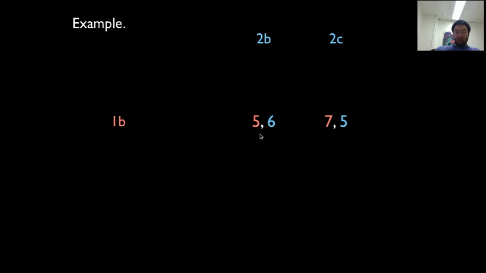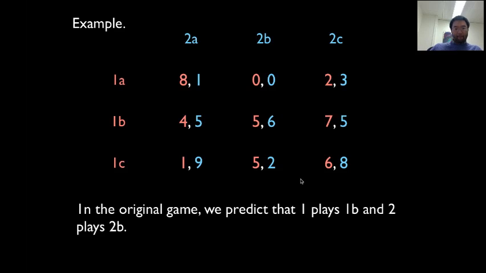Okay, so person 1, of course, would like person 2 to play C. Person 2 doesn't care. Person 2 only cares about the blue numbers. So person 2 chooses the 6 over the 5. In other words, B over C. Okay, so this is our final prediction. 1 will play B and 2 will play B also. Okay, so in our original game, we ended up predicting that 1 will play B and 2 plays B.